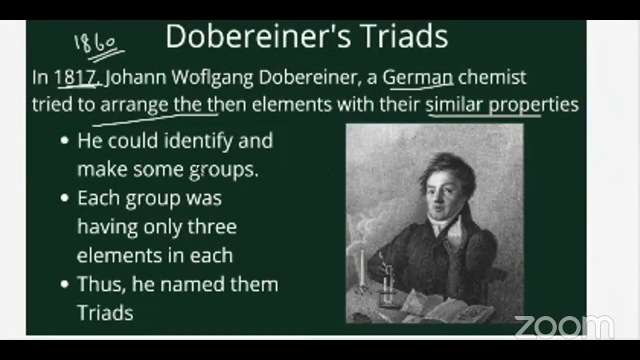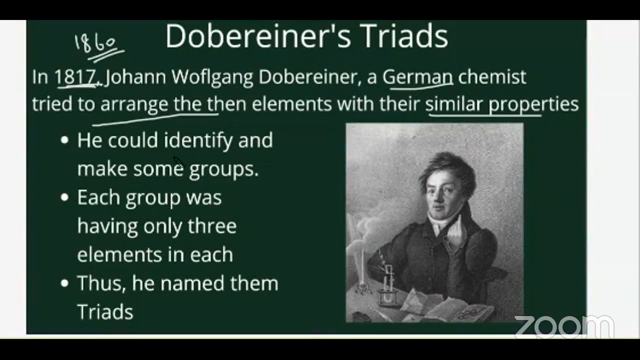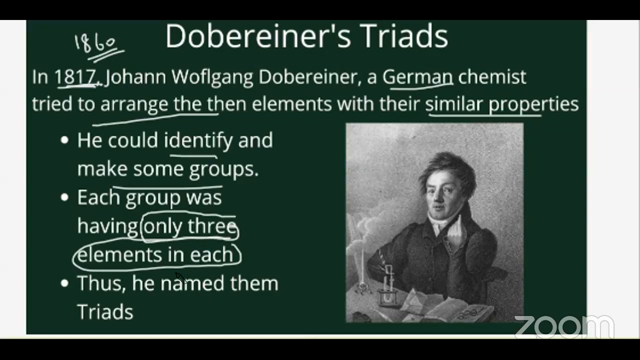Now, first of all, what did he do? He identified a few elements and made a group out of them. He was very specific that he placed 3 elements in one group. 3 elements together in one group is a triad. Tri means 3, ad means element. It's called Dobereiner's triad. He was the first person to try to make a group with the elements that were available during that time. No other scientist before him tried it. And he gave an idea to other scientists of how to go about making groups.